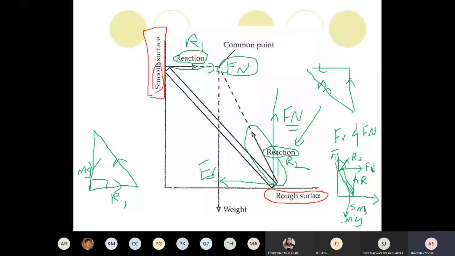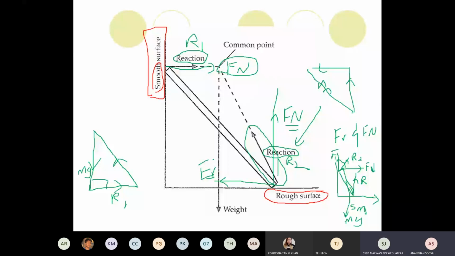So there are 3 types of ladder inclined to the wall circulating. You please check. Is it both rough? Is it the floor rough? Or is it the wall rough? Each of them has a different type of force diagram. Any questions so far? Understand? There is another indication which I believe you never realized before.